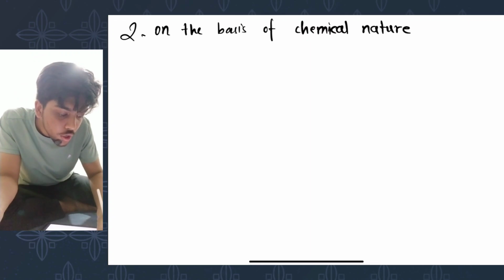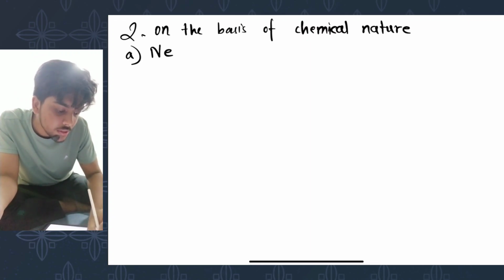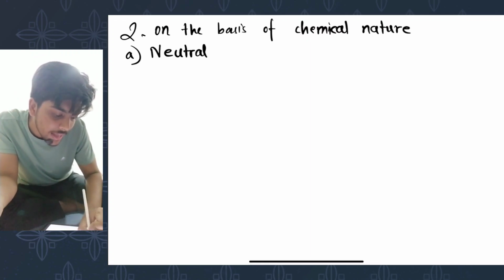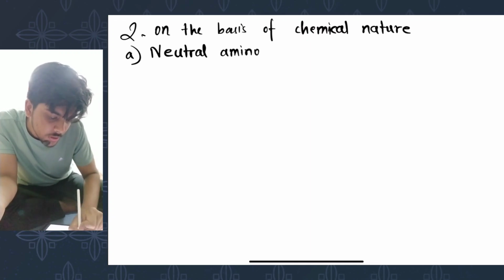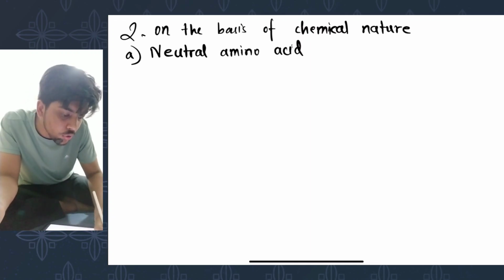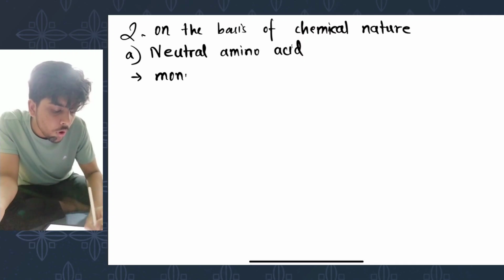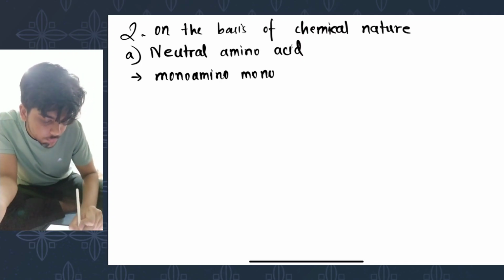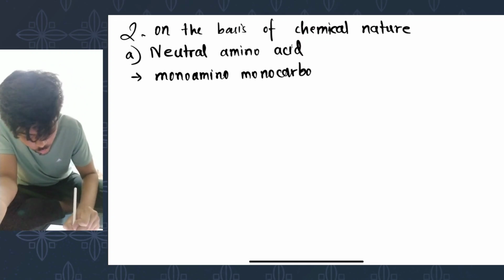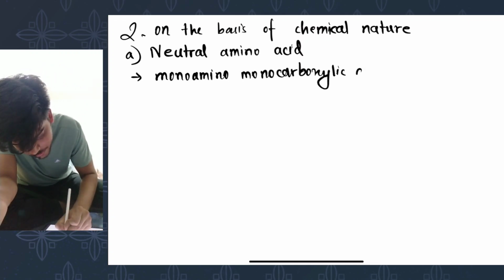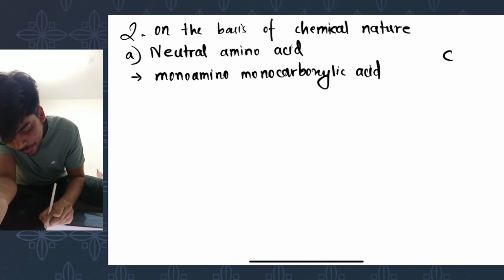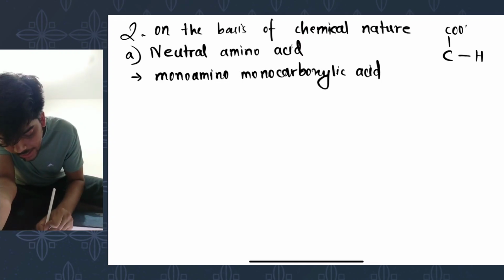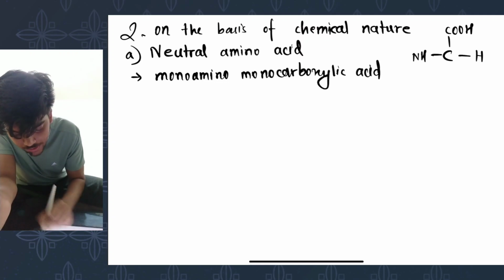If it gives neutral nature, then it's your neutral amino acid. Neutral amino acid include all monocarboxylic acid. So here's your carbon. To this carbon, hydrogen is attached, a carboxylic group is attached, and an amino group is attached.